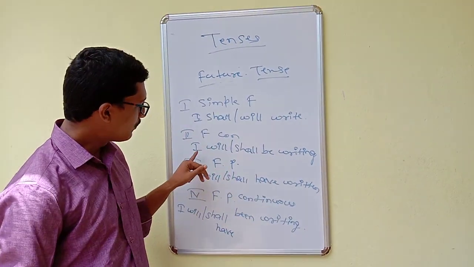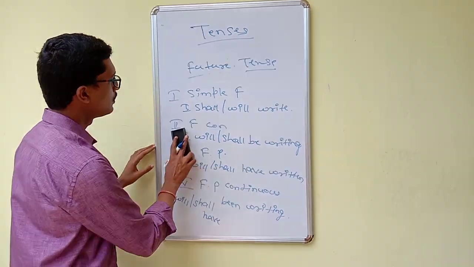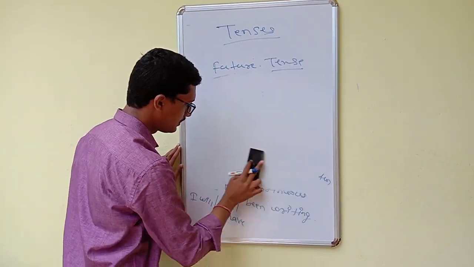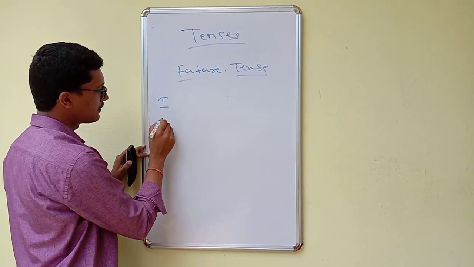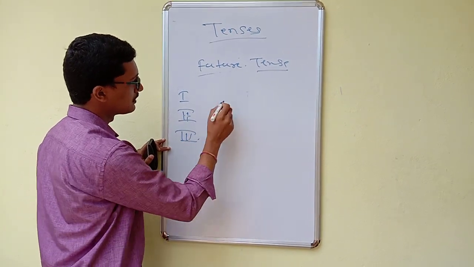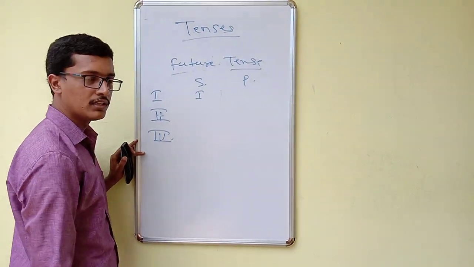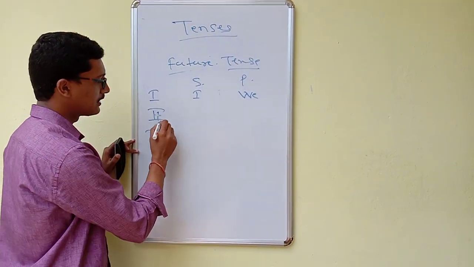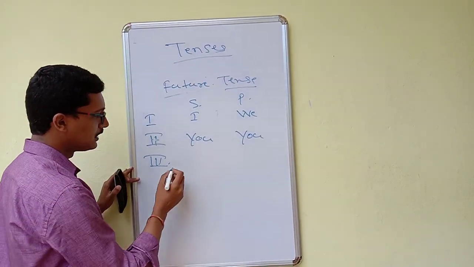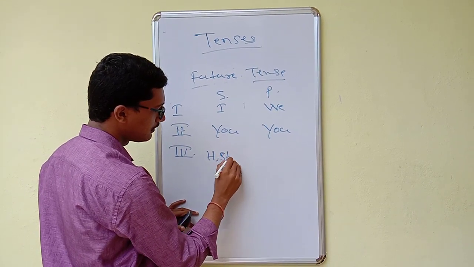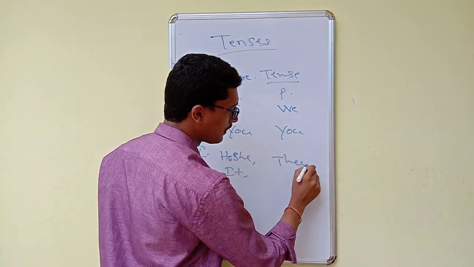I have taken the first person singular throughout. We have 3 persons in English. You already know that one: first person, second person, third person. We'll write here singular, plural. First person singular I, first person plural we, second person singular you, and plural also it will come you. Third person singular he, she, it, and the plural will be they.